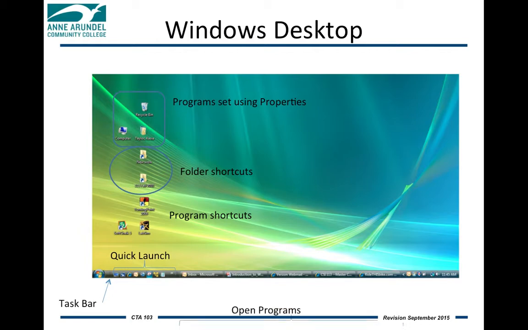Next to that, we have all of the programs that are currently open. In this case, the user's inbox, a PowerPoint presentation, and a couple of web browser tabs. All the way on the right-hand side, we have what is called the notification area. In this area, we also can see that there is still Microsoft Outlook, as well as a Windows Update download, a virus scan. Over to the right of that, we also have the sound icon and network icons, as well as the time and date area.